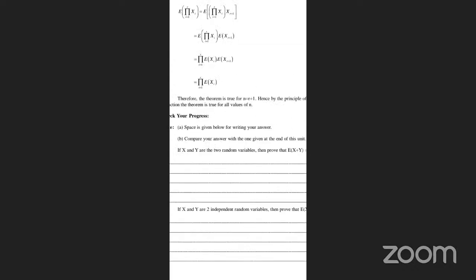Another theorem, the multiplication theorem of mathematical expectation: the mathematical expectation of the product of independent random variables. So similarly, like the addition theorem, where we take a plus b, here it is a dot b. By the mathematical theorem, we should prove it.